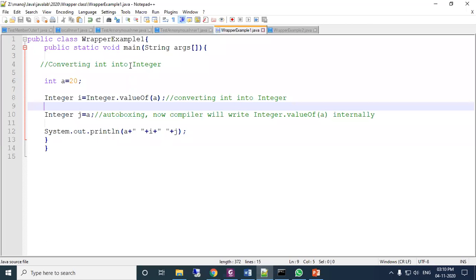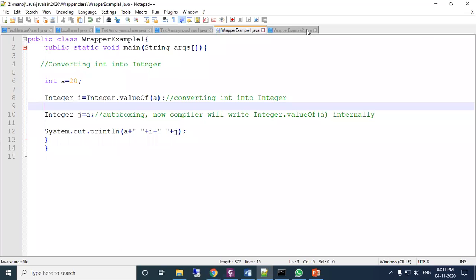Here this is the program: a value is 20, I value is 20, j value is also 20. So this is called autoboxing. What is autoboxing? You have to define it: when the primitive data type is converted to the wrapper class automatically, that is called autoboxing.